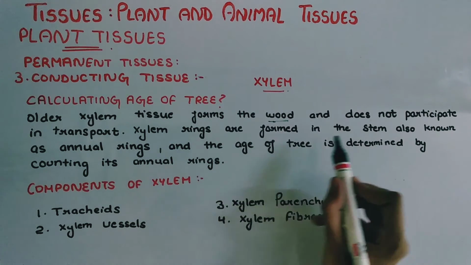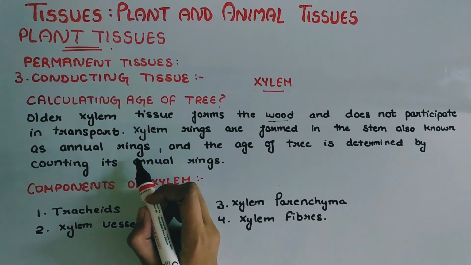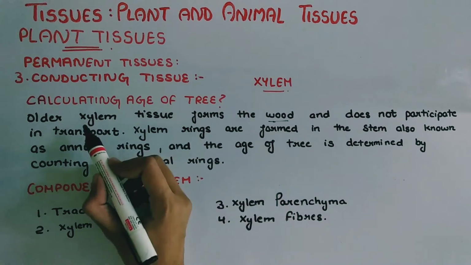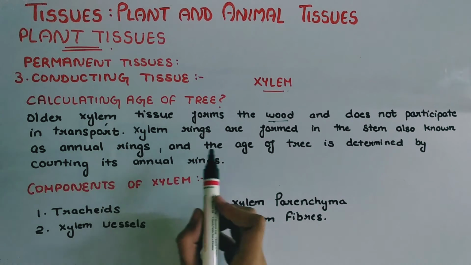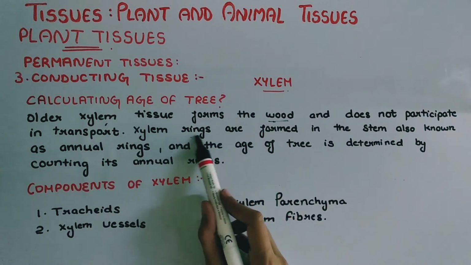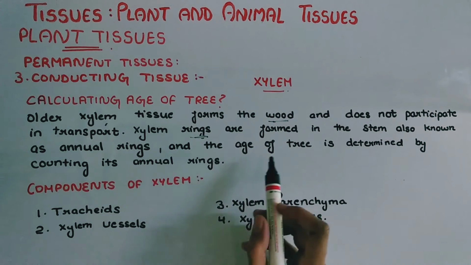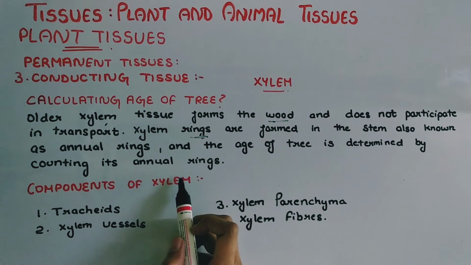Xylem rings are formed in the stem, also known as annual rings. In the wood, xylem forms rings. The older xylem, which does not function in transportation, now forms xylem rings that are known as annual rings, and the age of the tree is determined by counting its annual rings. We will know the age of a particular tree by counting the number of rings.